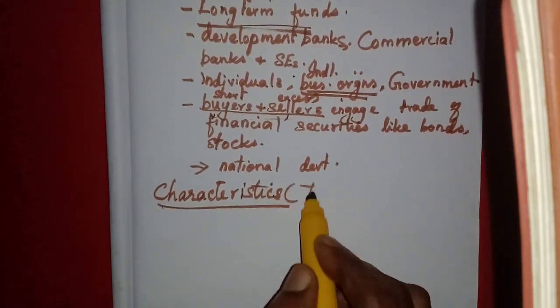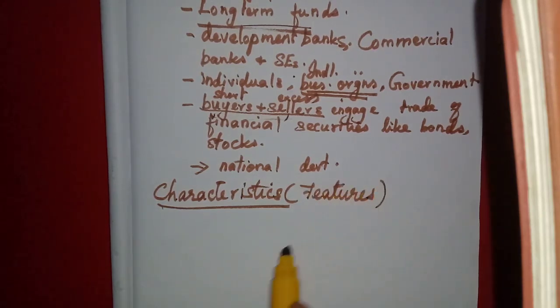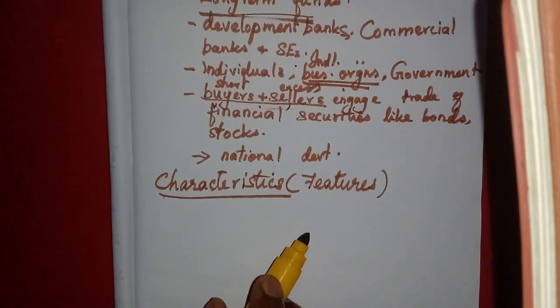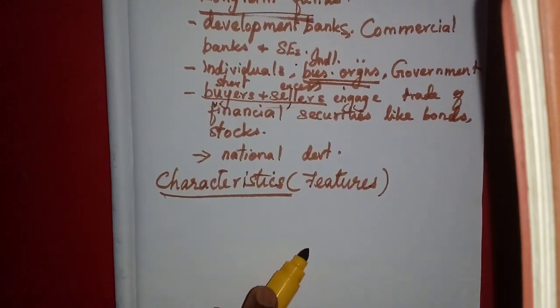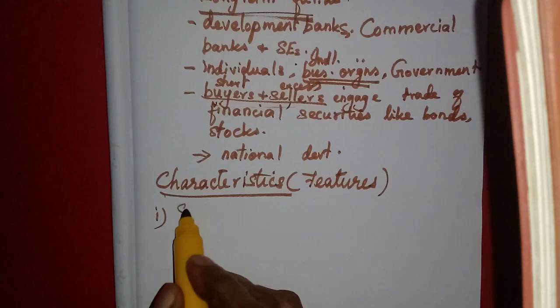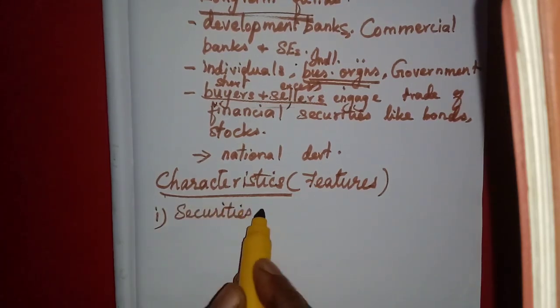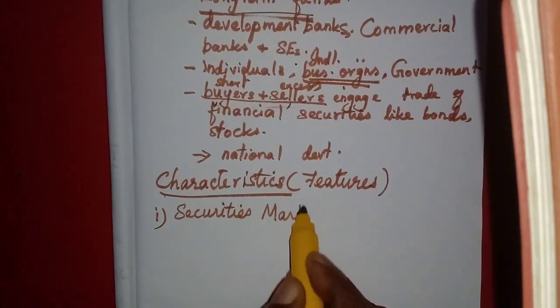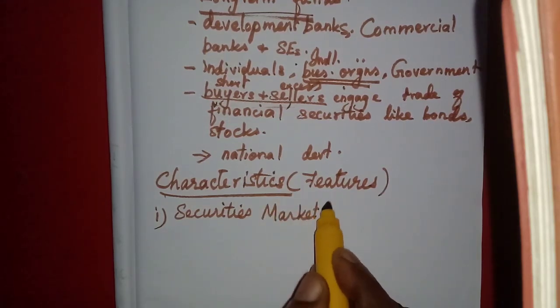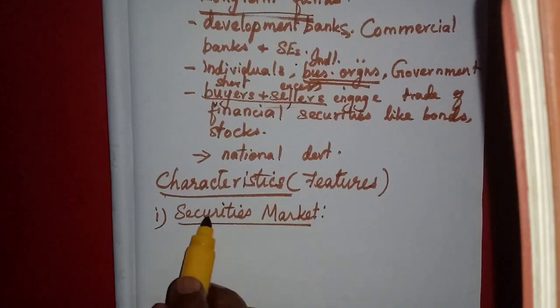Characteristics means what? Features. Features, characteristics, okay. So what are the features of the capital market? The first one we can say is the securities market. They are dealing with securities, not the goods, okay. Securities market. What is the capital market? The securities market, because they deal with the securities.